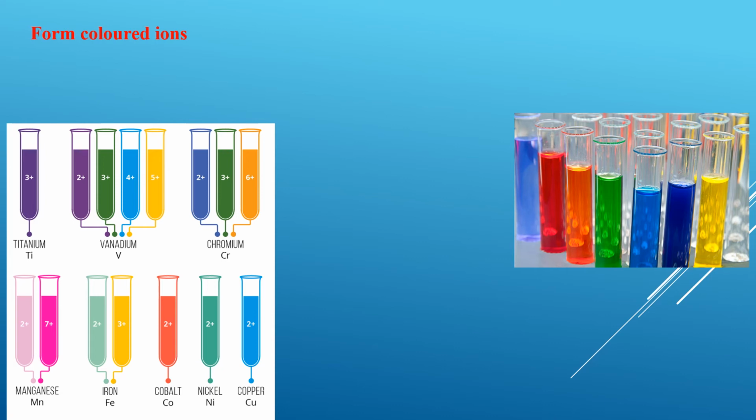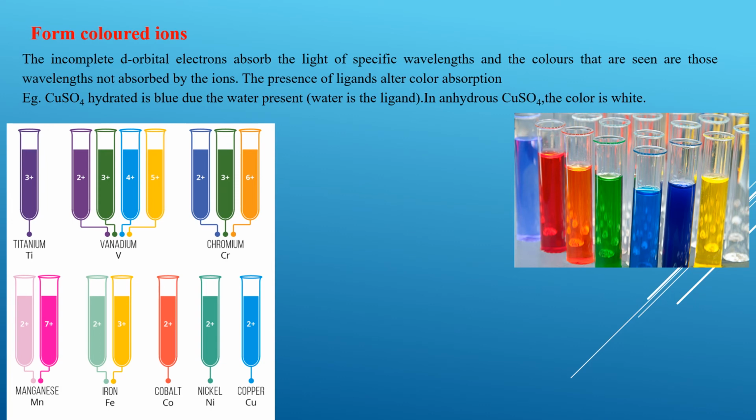Now, why do transition metals have different colors compared to the normal metals, which are usually white in appearance? The reason is the d orbitals. Transition metals have an incomplete d orbital which absorbs light of a particular wavelength, and the colors we see are those that are not absorbed.